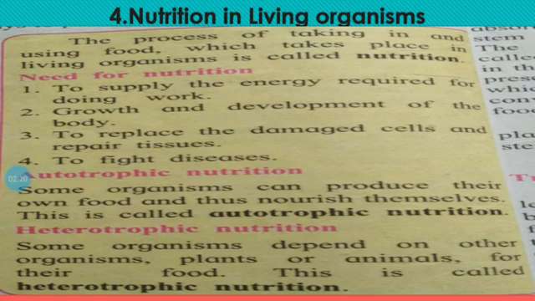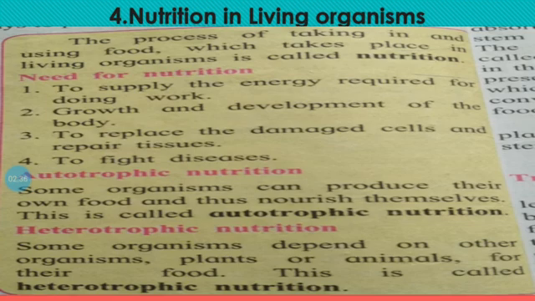Substances which are digested and assimilated for obtaining energy and for the growth and health of our body are called foodstuff. We get several types of nutrients from foodstuff.